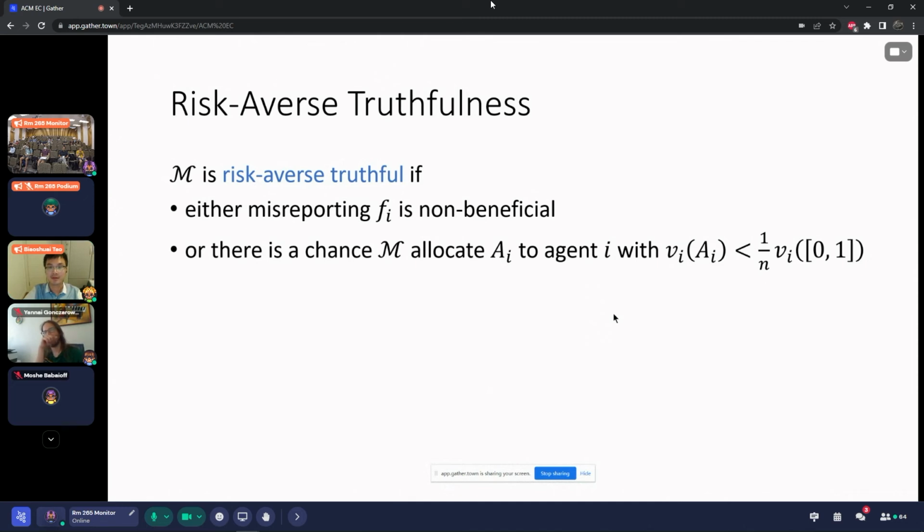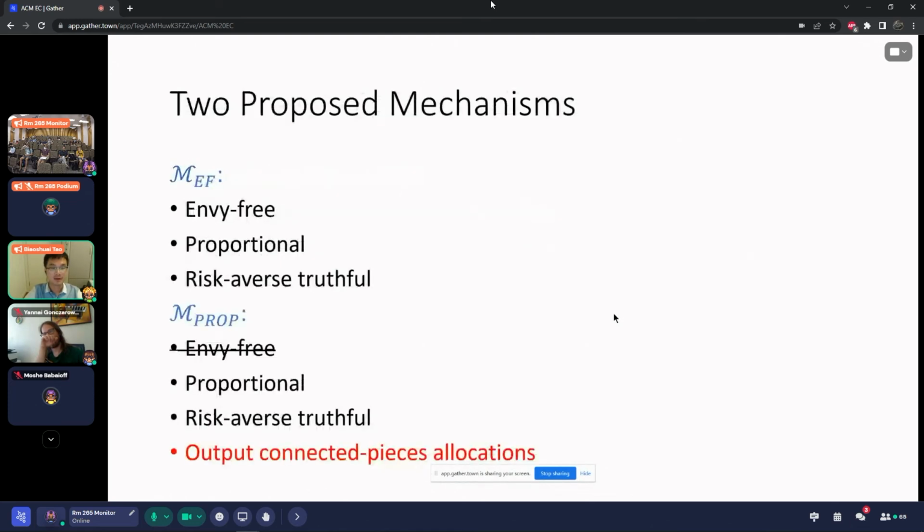So if the agent lies, either the lying is non-beneficial or the lying would actually harm the agent significantly. So I'm just going to list the results. I propose a mechanism that is envy-free, proportional, and risk-averse truthful. And I also propose a mechanism that satisfies a weaker fairness notion called proportional, risk-averse truthful, but it has a special property that each agent receives a connected interval instead of a union of multiple intervals.